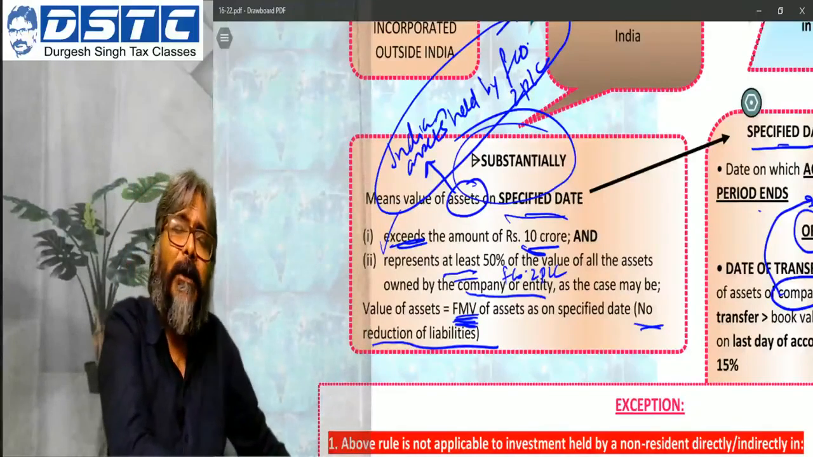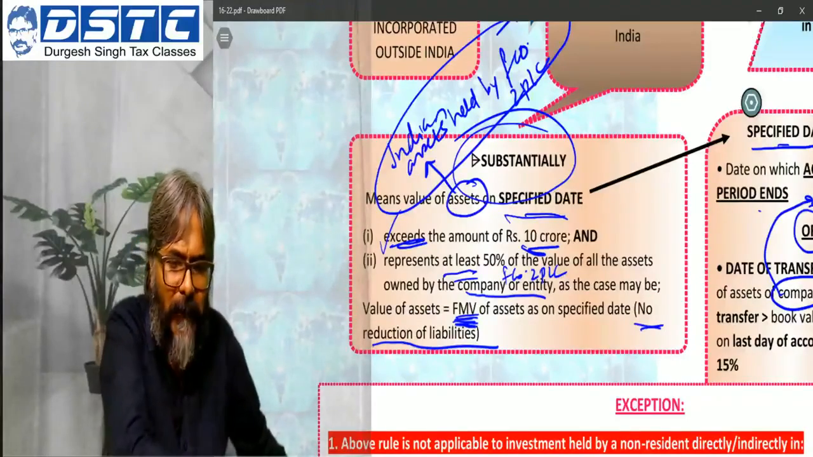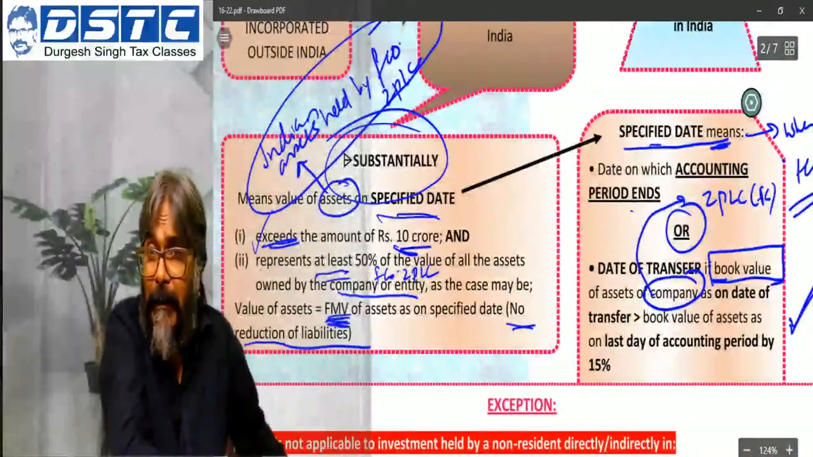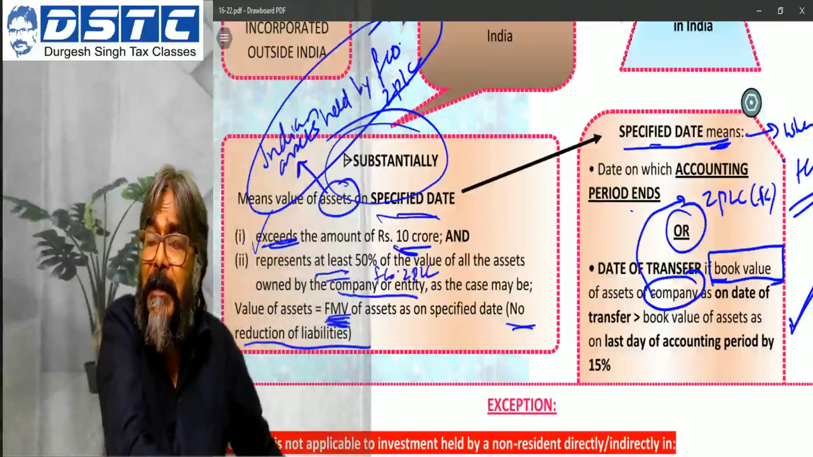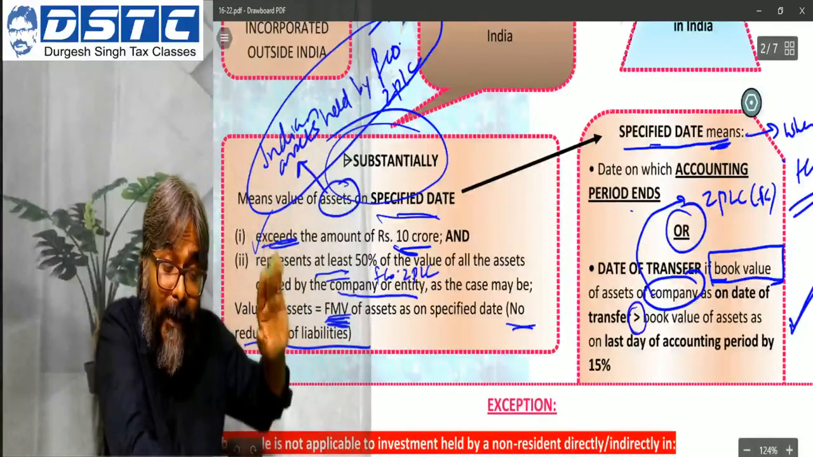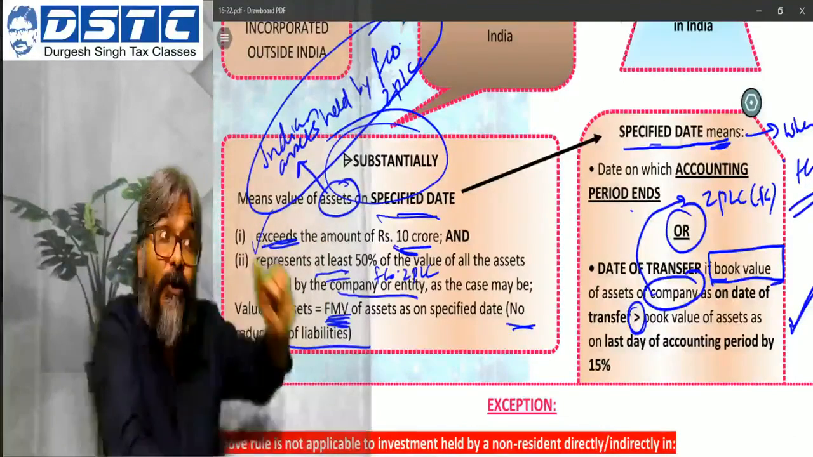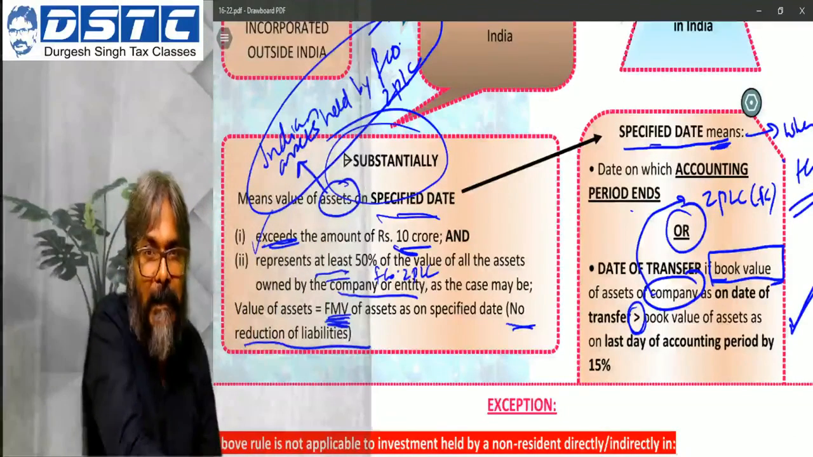And this two particular test has to be applied on the specified date. And what is the specified date? The specified date can be the last date of the accounting period preceding the date of transfer, or it can also be the date of transfer if it is greater than 15%. See here, not greater than or equal to 15%. It should be more than 15%.